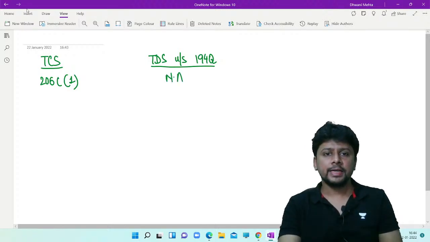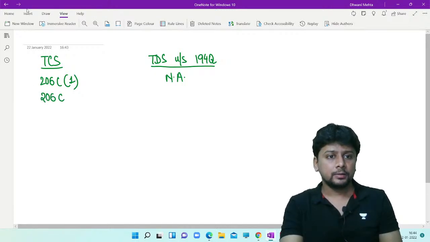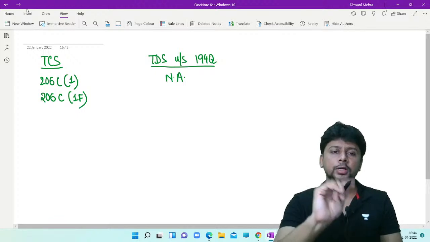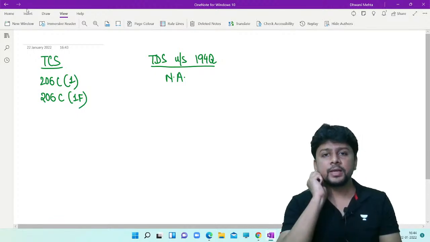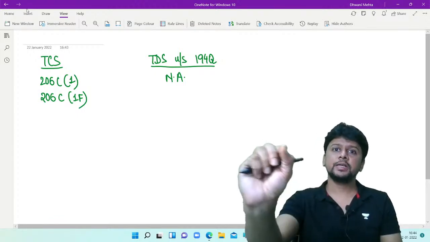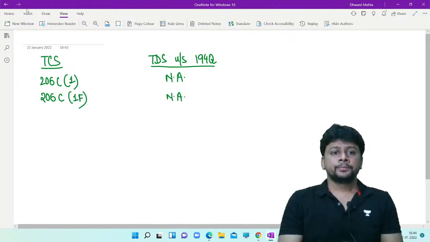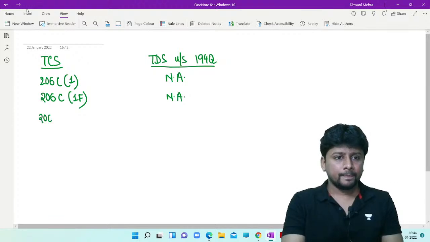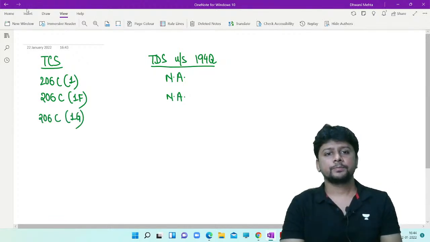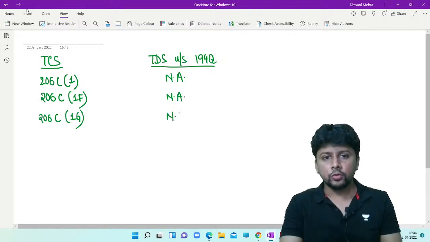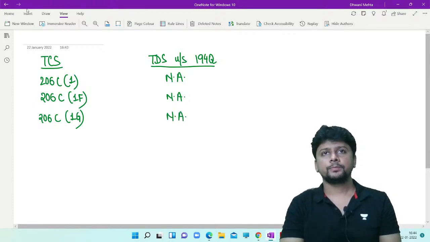So TDS will not apply. If the seller sells a motor vehicle, 1F is applicable. So if tax is collectible under 206C, 194Q will not apply. If 206C 1G applies, then 194Q is not applicable.